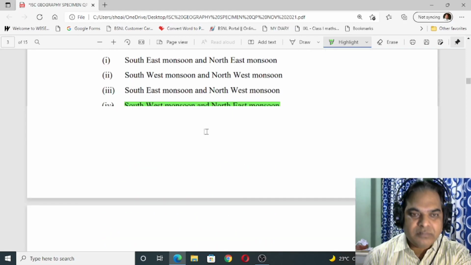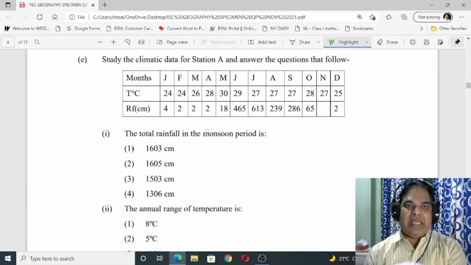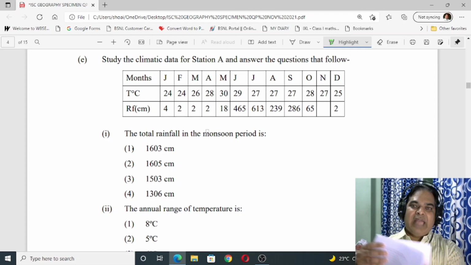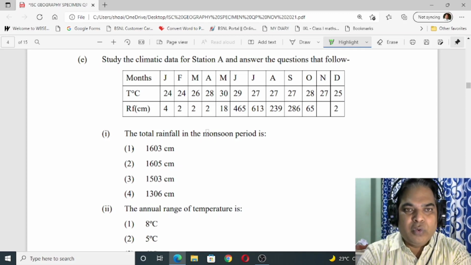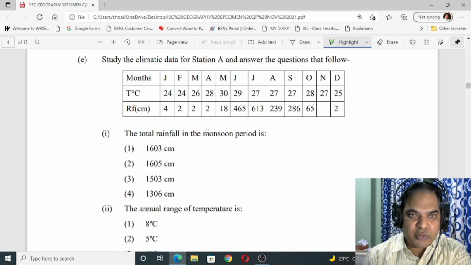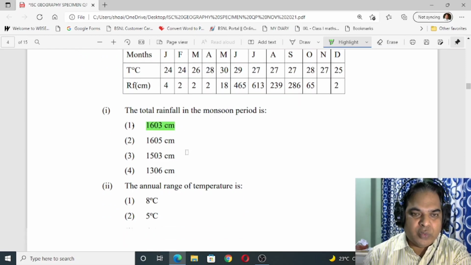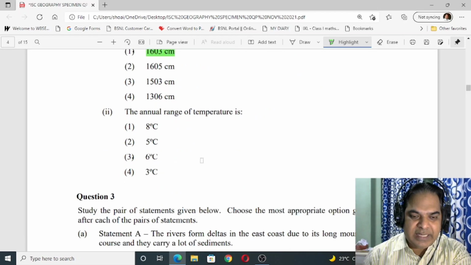Okay, so next one, E. Study the climatic data for station A and answer the questions that follow. On the basis of this station table, you have to go through it. You can see here the total rainfall in the monsoon period is 1603 centimeter. Then number 2, the annual range of temperature is 6 degree Celsius.